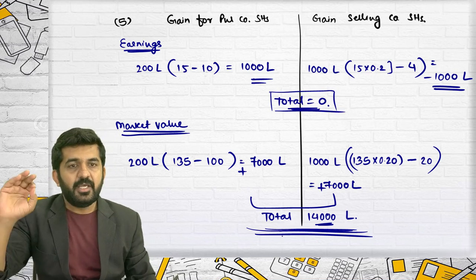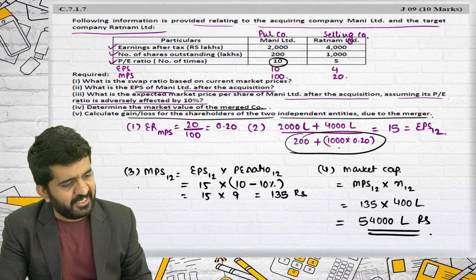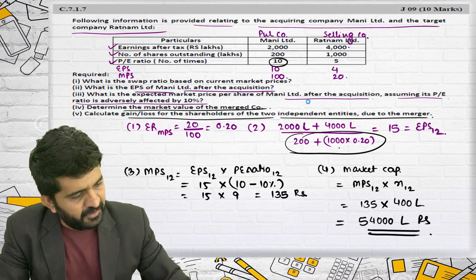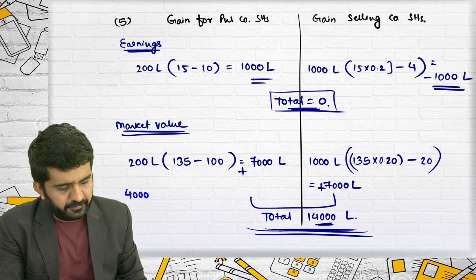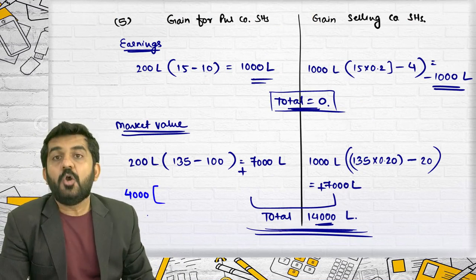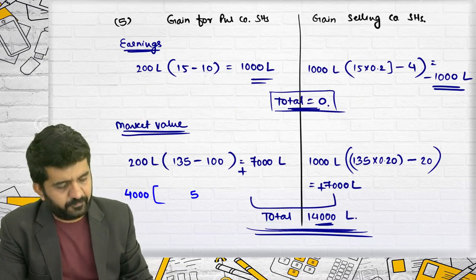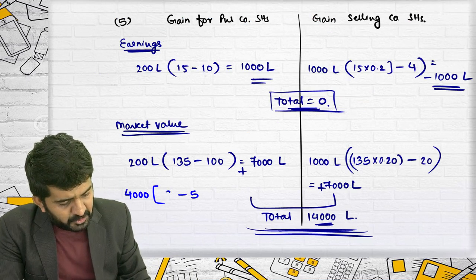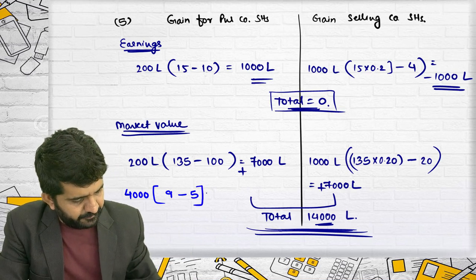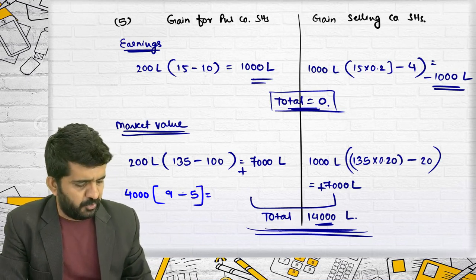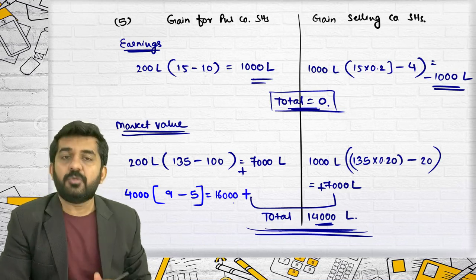Try to understand. There is a PE ratio benefit. What was selling company's earnings? 4,000. Let me do it with another color pen. 4,000 was first multiplied with a PE ratio of 5. But now it is multiplied with a PE ratio of 9, not 10, 9. This is 4,000 into 4, which is 16,000 positive, which is profit.